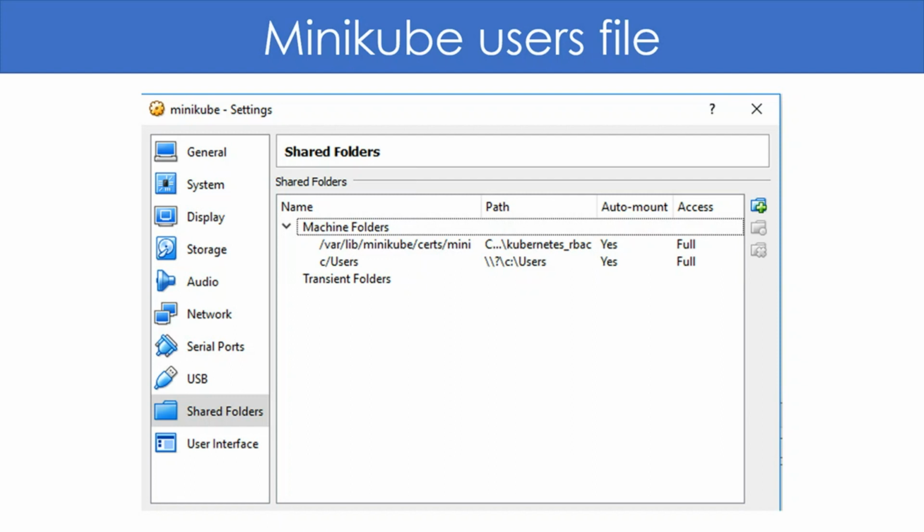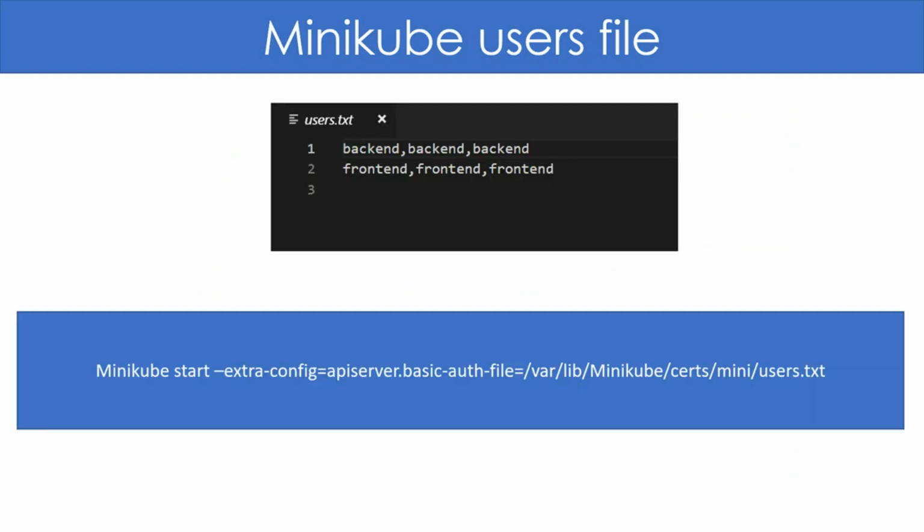Next, in a local folder, we create a file called users.txt. In that file, we add two users. Each line contains three columns. The first column is the username, second column is the password, and the third column is a user ID, which has to be unique for all users. I've created two users called Frontend and Backend. We will now start Minikube and pass on a parameter to the API server so that it allows users from the file that we created. Minikube start extra config equals API server.basic auth file where lib minikube certs mini users.txt.